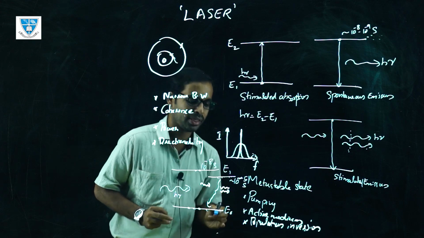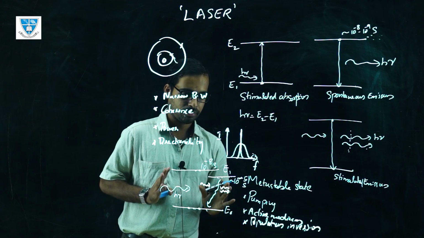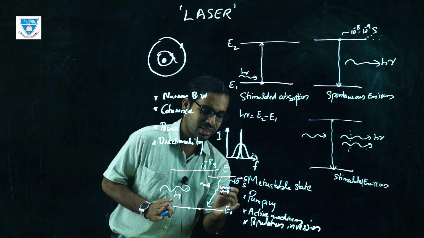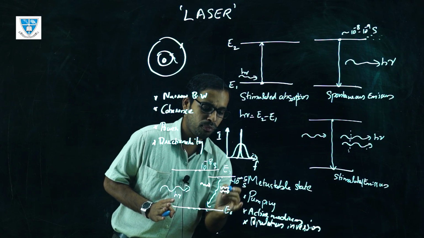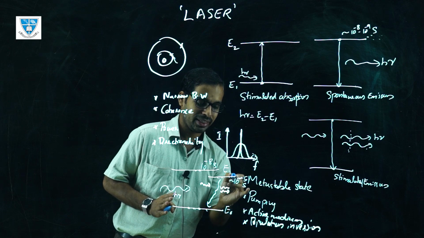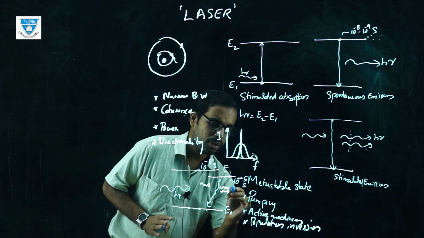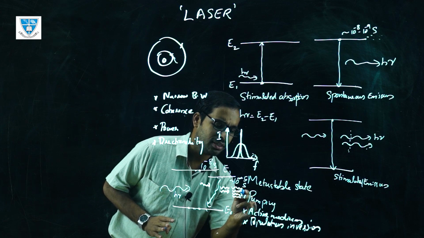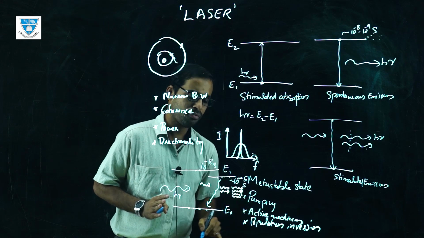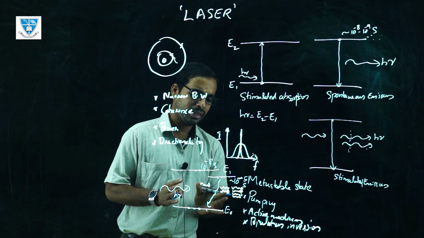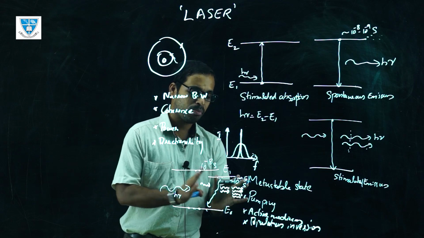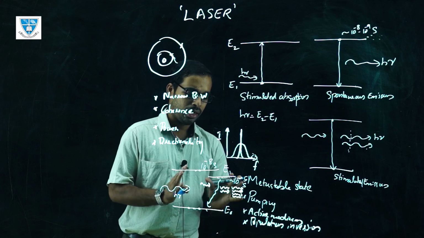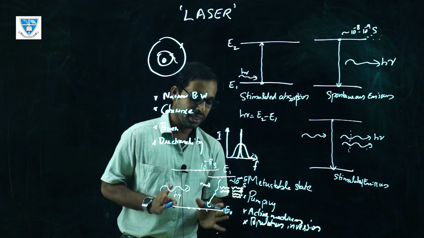So these two photons are coherent with each other. Now these two photons can create stimulated emission of another two electrons at the excited level, and so there will be four waves like this. All these four waves are synchronized with each other, in phase with each other. That's how this will be multiplied, and the beam is propagating through the medium.